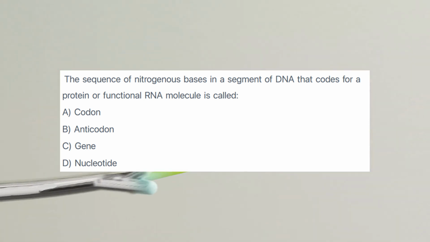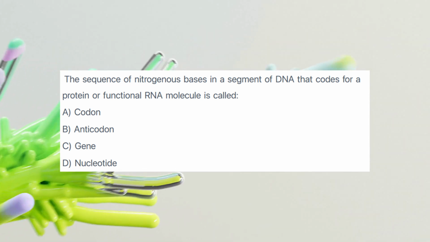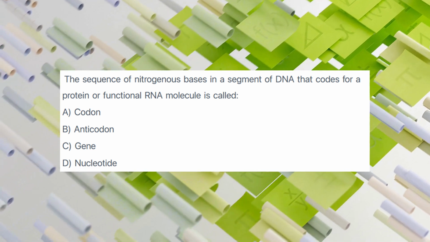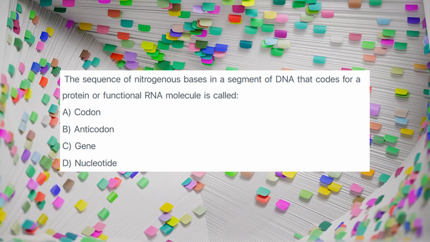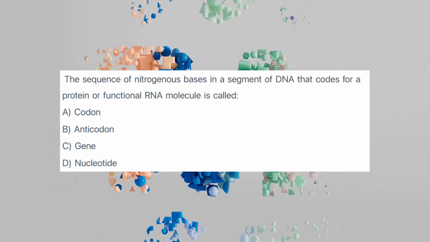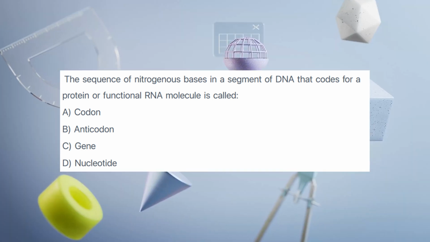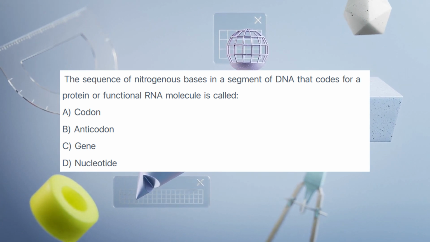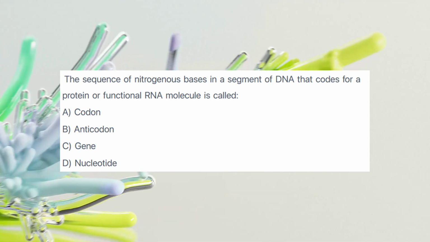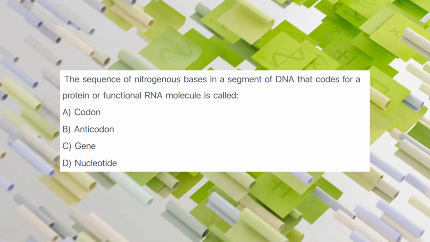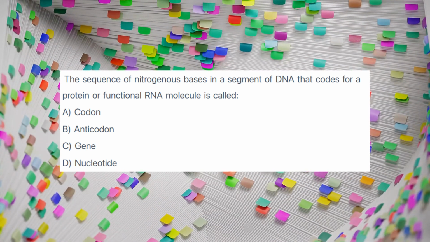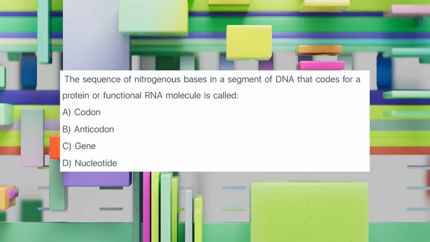The answer is C. Explanation. A gene is a specific sequence of DNA nucleotides that contains the instructions for making a functional product, usually a protein or a functional RNA molecule. A codon is a 3-nucleotide sequence within a gene that specifies a particular amino acid or stop signal. An anticodon is a sequence on tRNA that pairs with a codon. A nucleotide is the basic building block of DNA and RNA.